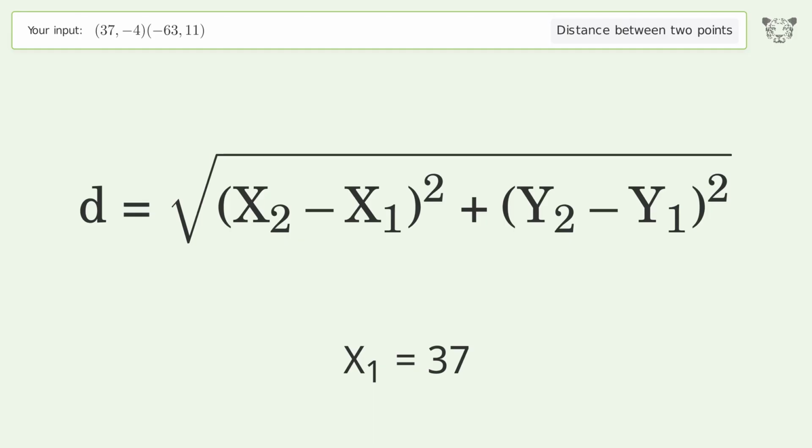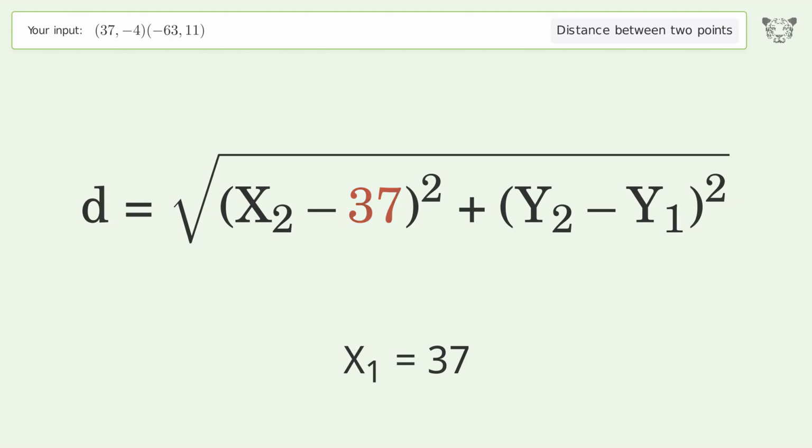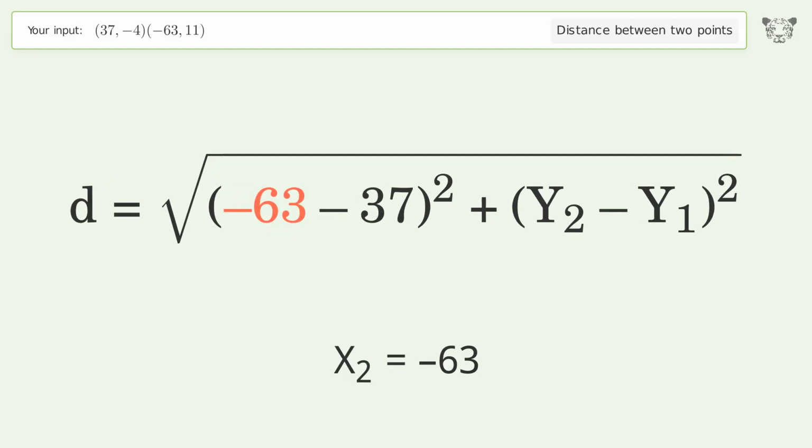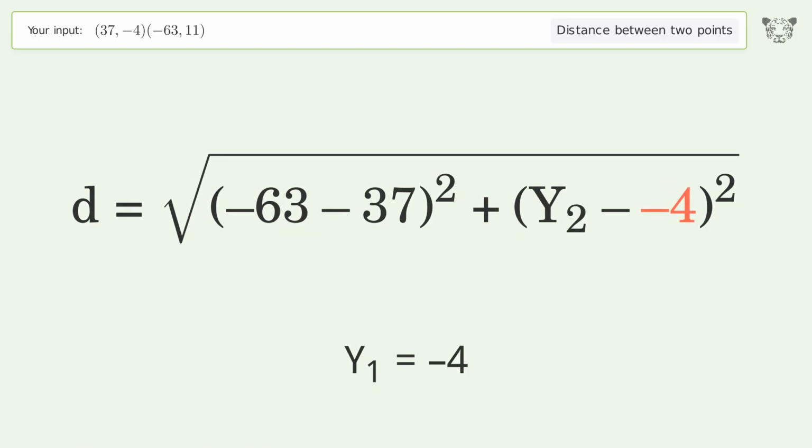x1 equals 37. x2 equals -63. y1 equals -4. y2 equals 11.